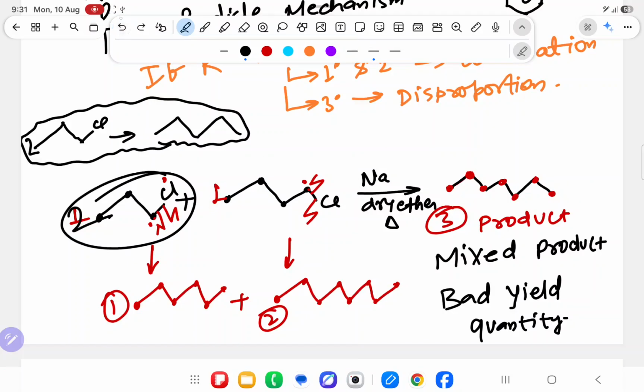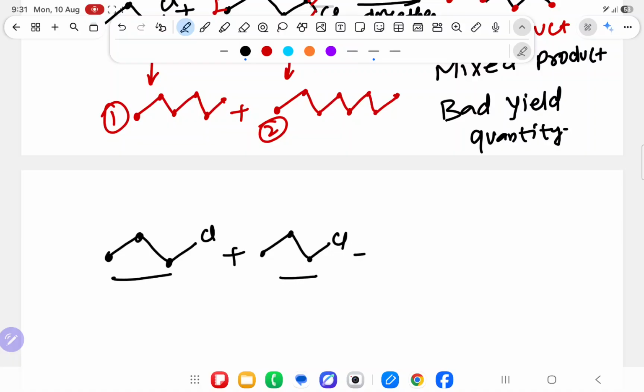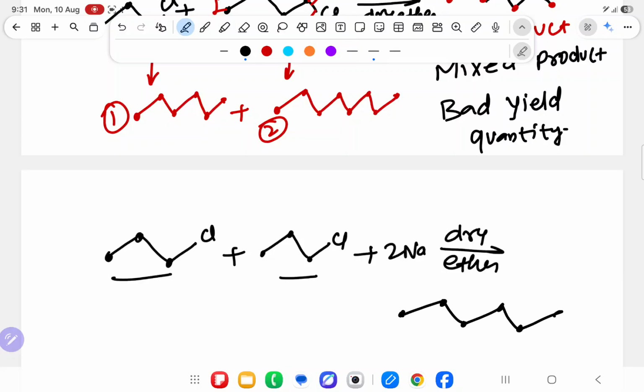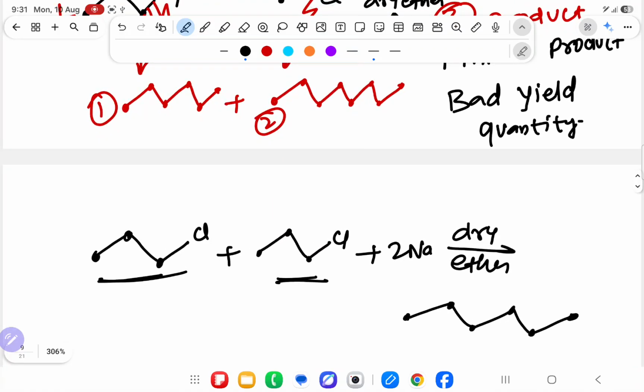It means I am saying that if you have taken 1, 2, 3 here with Cl, then the other also you will take 1, 2, 3 here with Cl. This and this must be the same, in presence of sodium and dry ether. If you change these two, then the answer is not good and that will not be valid for the Wurtz reaction. So an odd number of carbons cannot be prepared.